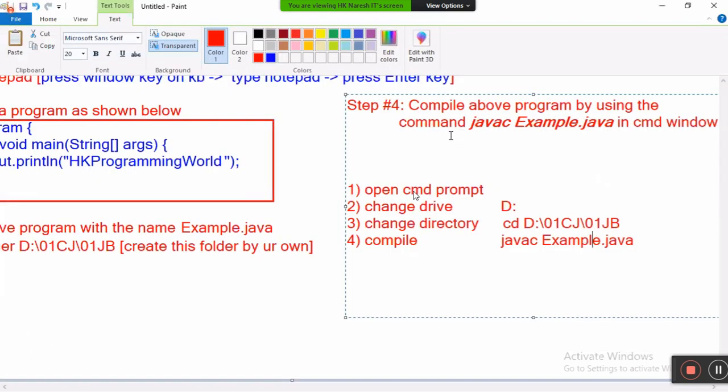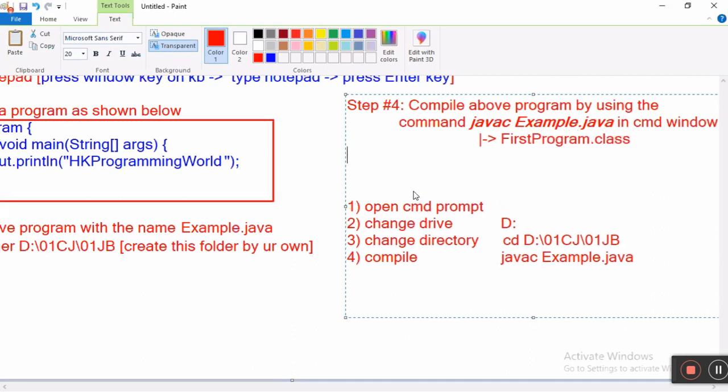So tell me now, compile with javac and it generates what? FirstProgram.class. Then step number 5. What to do?